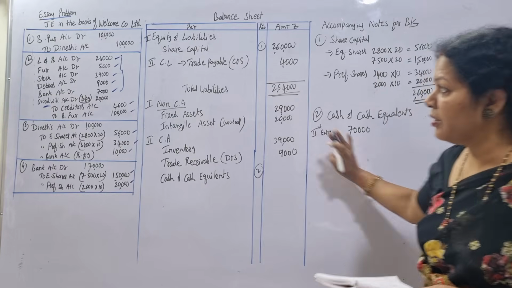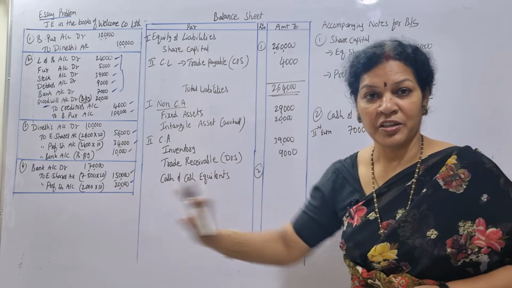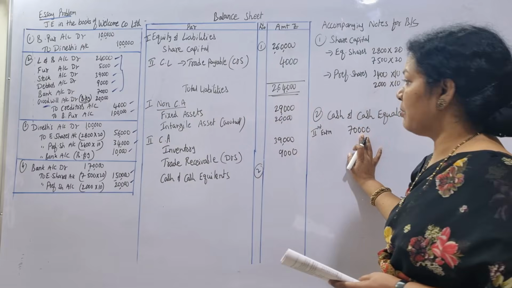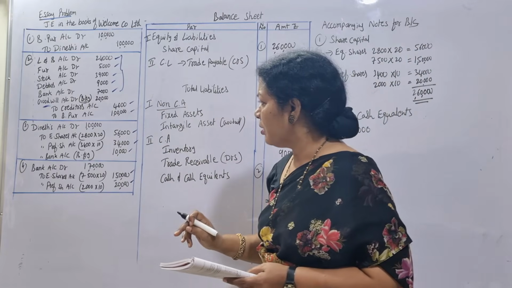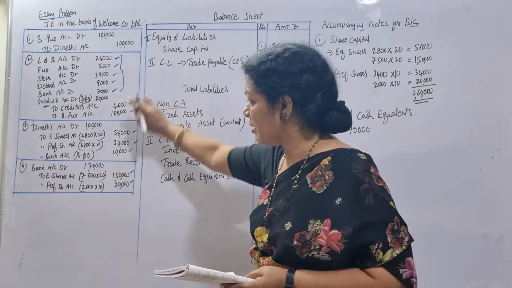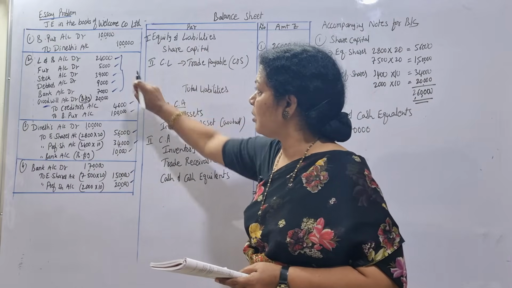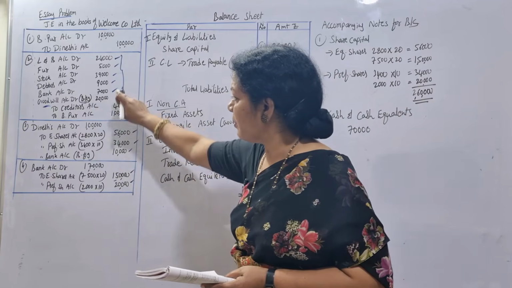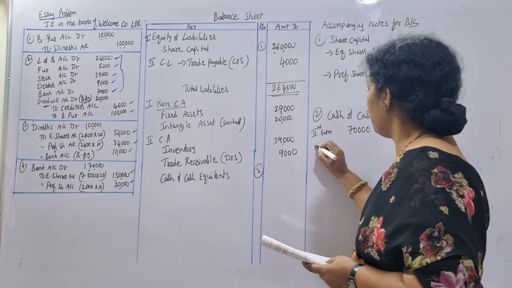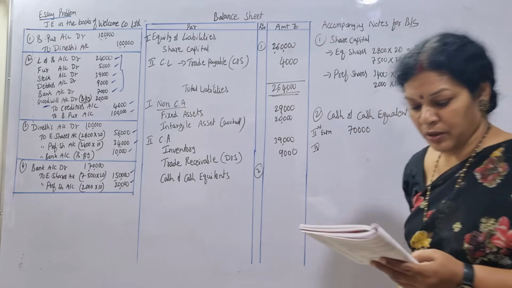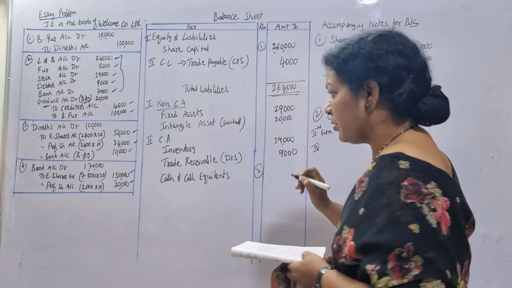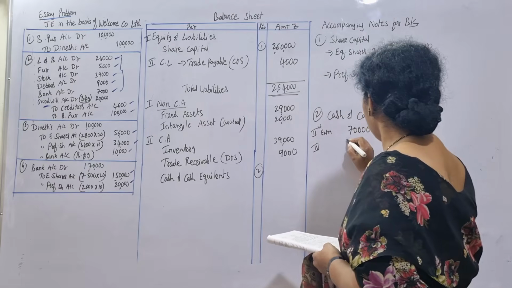Just for your understanding, from the journal entries we have to take the cash. Where is the cash? Cash is in the second entry, 7,000 is there. The third entry we'll see later, it is on the credit side. Debit side wherever we have cash, that we'll write. So that is 7,000 and also 1,70,000. This is also cash, from the fourth entry.